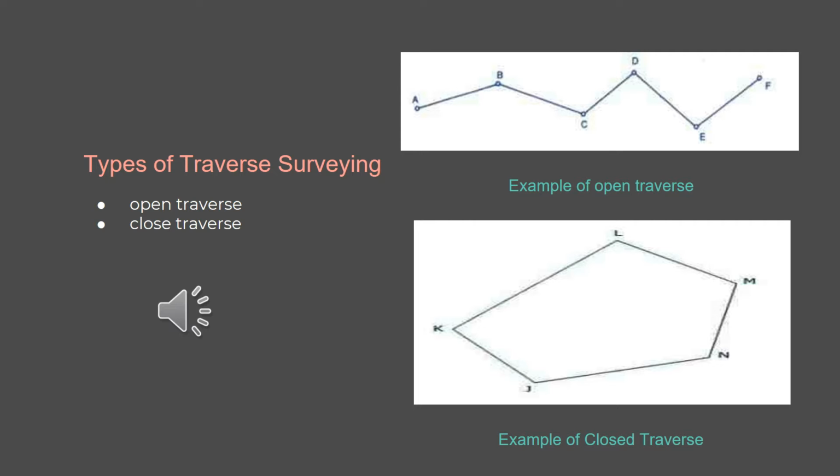The second type is closed traverse. Closed traverse is when the line from a circuit ends at the starting point. It is known as closed traverse. It is suitable for the survey of boundaries of pond, sports ground, forest, etc.